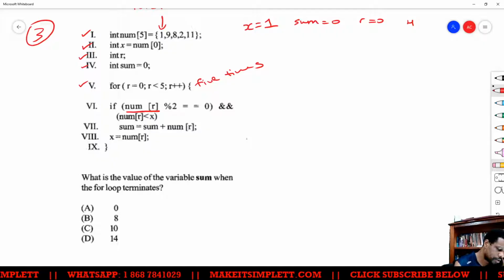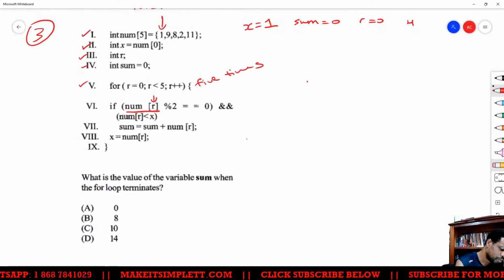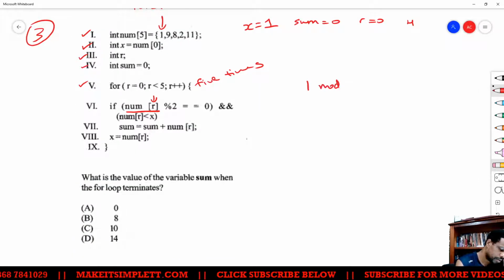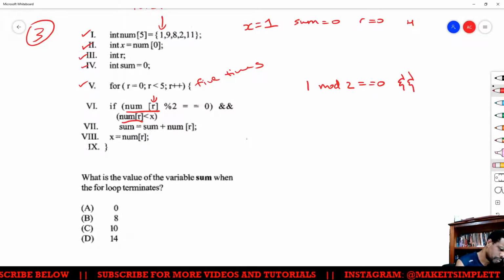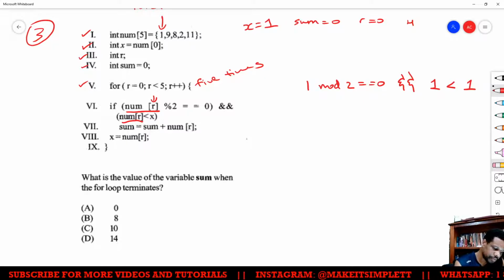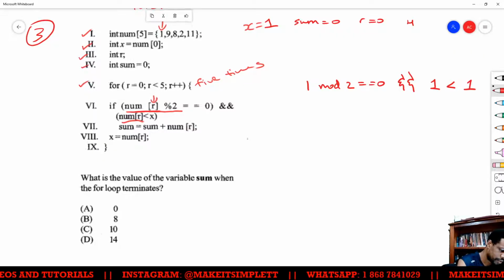If num r, right, so num location 0, which is the first number, so it'll be 1 mod 2 is equal to 0, and the number in location 0 is less than x, so that would be and, 1 is less than 1. Right, that's what this statement here says. If num mod 2 is equal to 0, which is 1 mod 2, because we know num r is 1, and we know that from there, right?